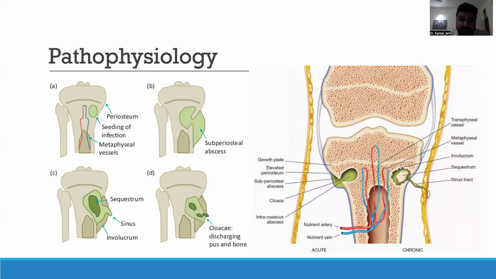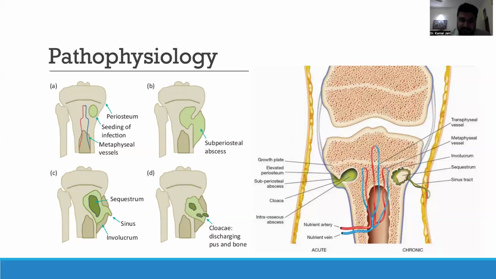Now our body also has to respond, right? So what our body does is it forms new bone outside this abscess area, which is called the involucrum. The pus then eventually travels through this involucrum. It makes small holes in the involucrum known as the cloaca, and then reaches the subcutaneous tissue and the skin to eventually form a discharging sinus. This eventually leads to chronic osteomyelitis. So this is one mode of spread.